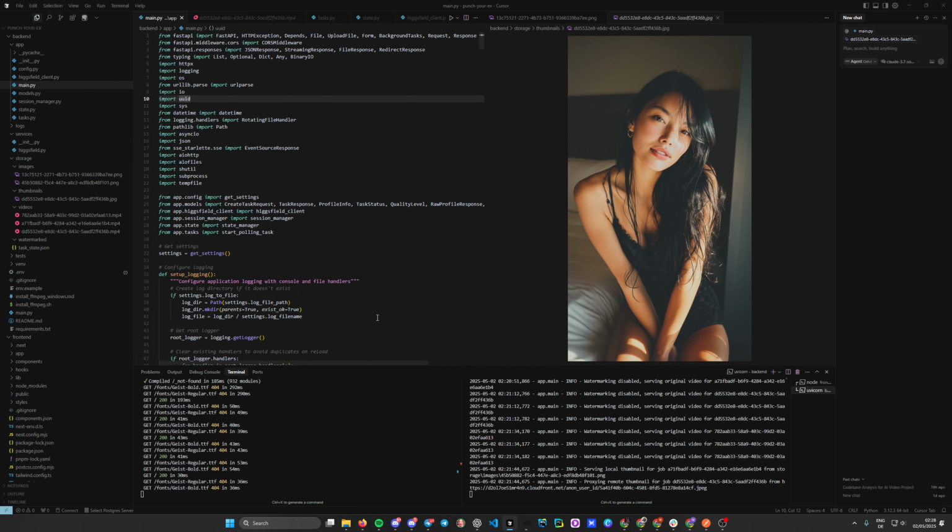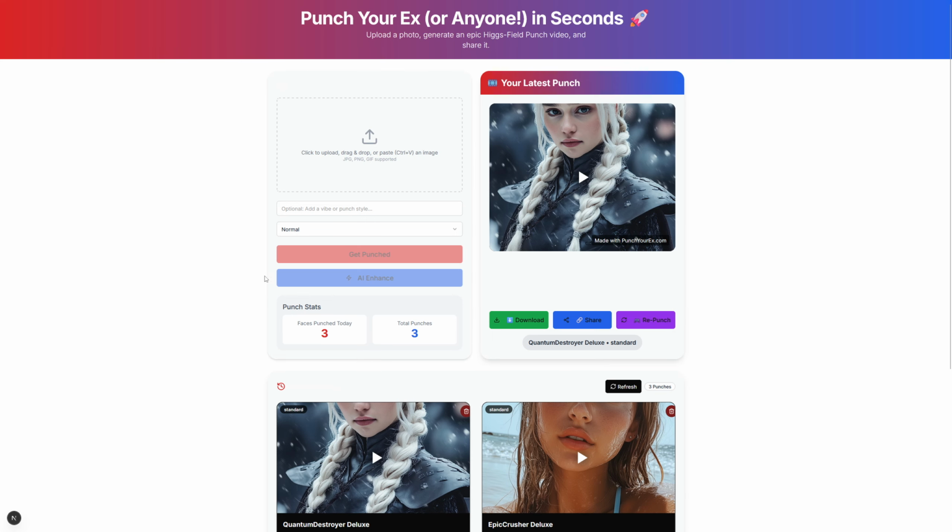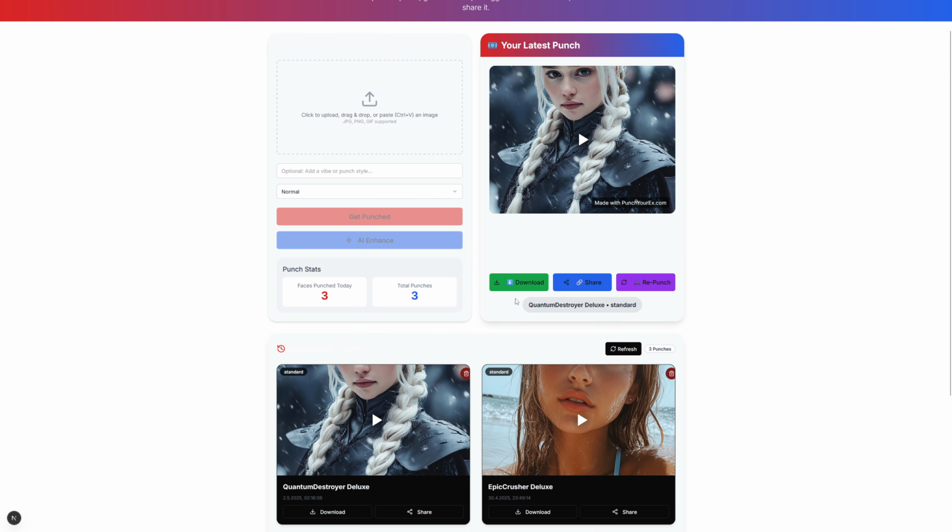So these are some of the more code-heavy ideas I have for this channel to build full applications, like web applications, where you can just input all your API keys and choose between the best video, image, or text models, right? Or even the music models, 3D models, all of that.